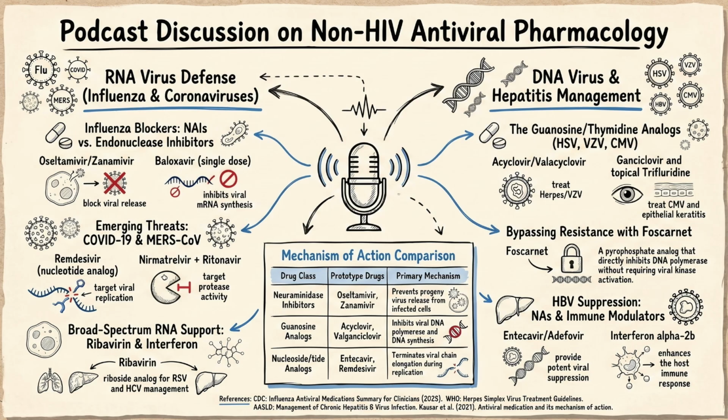A lot of older textbooks call this a Trojan horse, but reading the actual mechanism, it sounds more like slipping a defective brick into a builder's supply pile. I like that analogy better, actually. Right. The virus's own enzyme blindly picks up the brick and cements it into the wall of its growing DNA chain. But this specific brick is completely smooth on top.